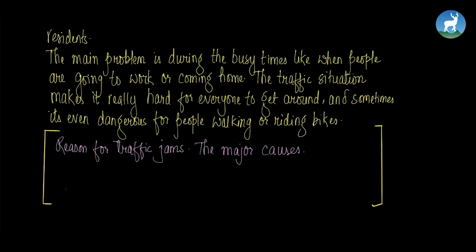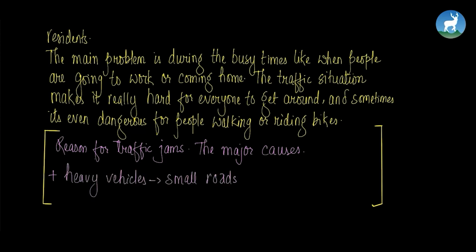So you can mention those things here. Okay, now you can also add saying that heavy vehicles use the small roads. Okay, and then the roads are also getting damaged, right?